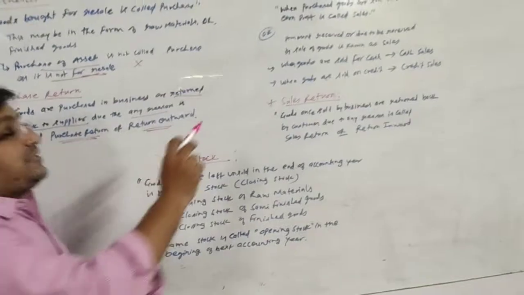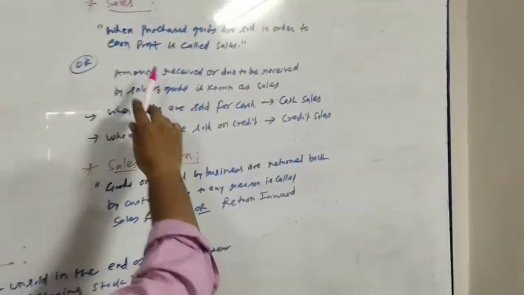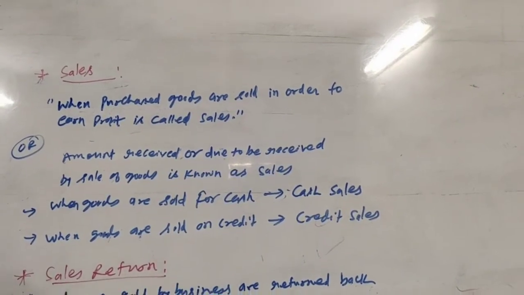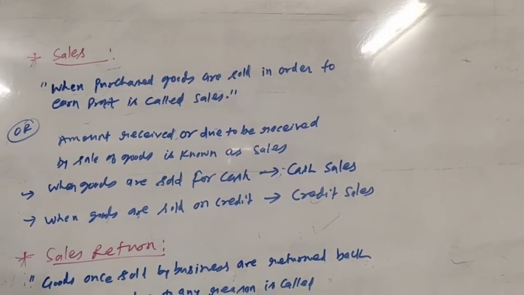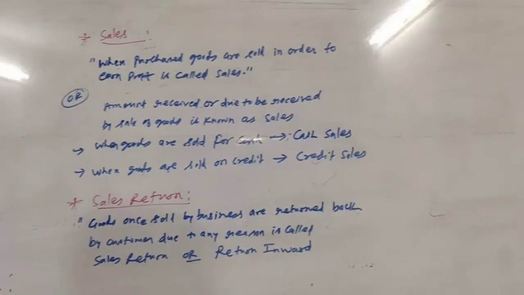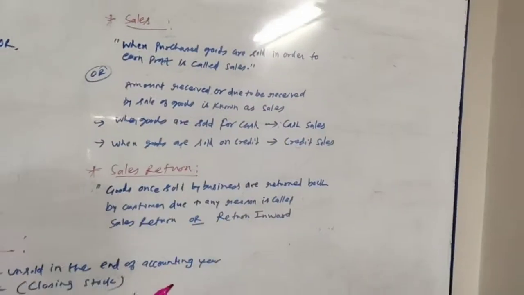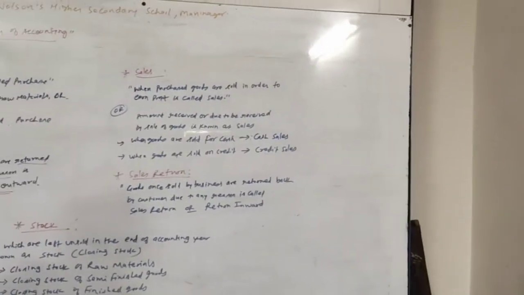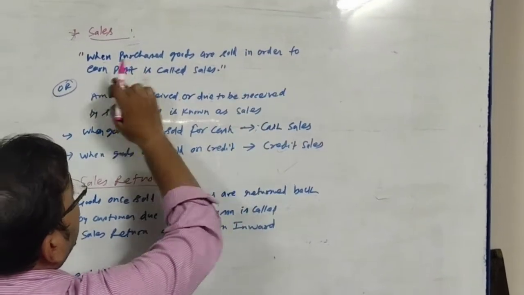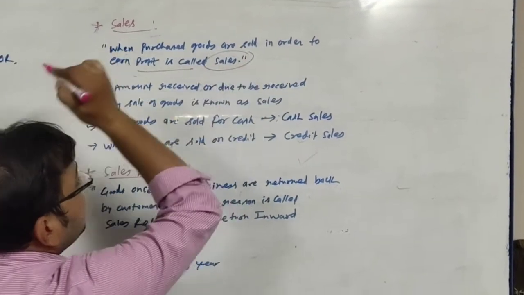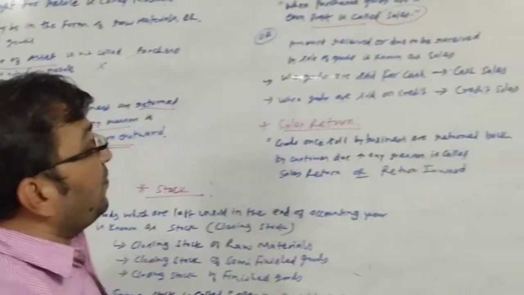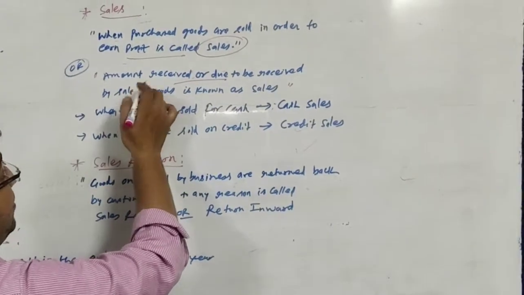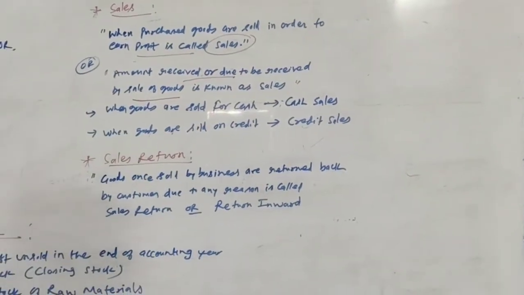Next one, sales. Sales is when purchased goods are sold in order to earn profit. Obviously, why do we do business? The main intention of a business is to make profit, and whenever we are selling goods, we are selling them at a higher price than the cost price. So when purchased goods are sold in order to earn profit, it is termed as sales. What other meaning can there be? Amount received or due to be received by sale of goods is known as sales.